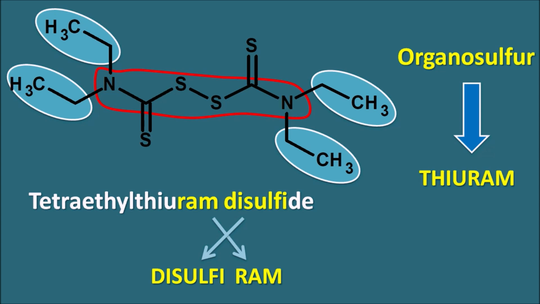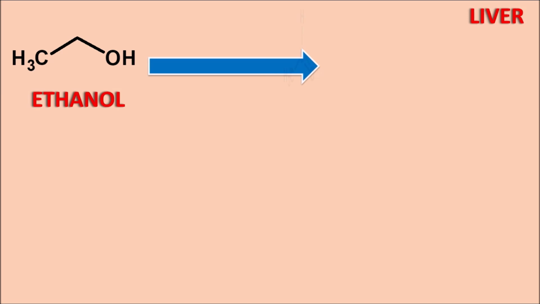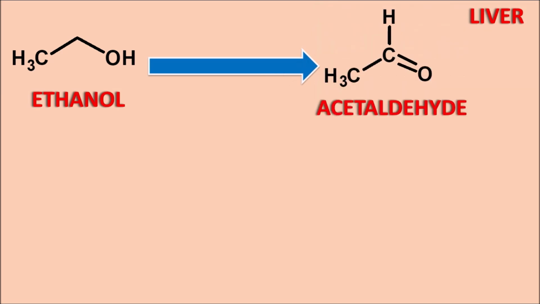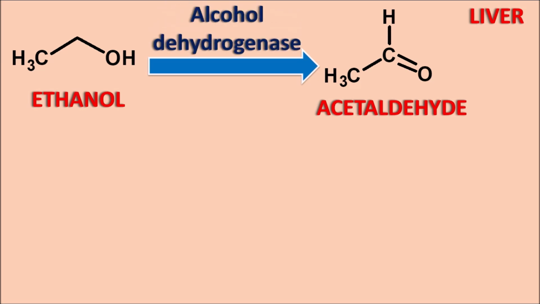Now let us see how this drug acts in alcohol metabolism. Within the liver, alcohol, which is nothing but ethanol, is metabolized by undergoing oxidation. Here oxidation is a process of removal of hydrogens. So from ethanol, hydrogens are removed from the carbon and oxygen, so that ethanol is converted into acetaldehyde. This reaction is mediated by the alcohol dehydrogenase enzyme.